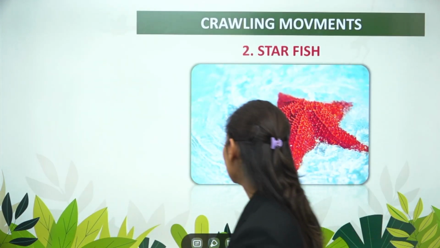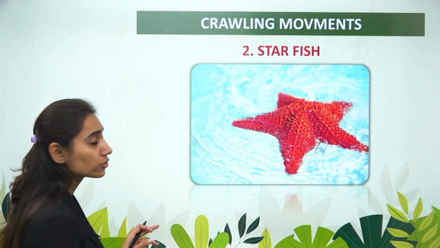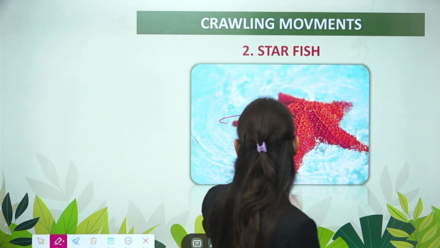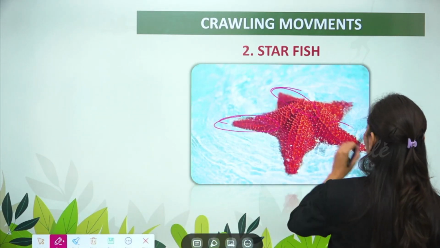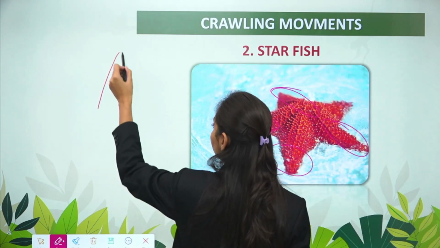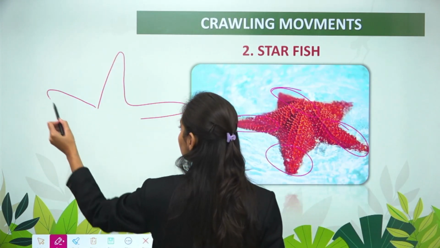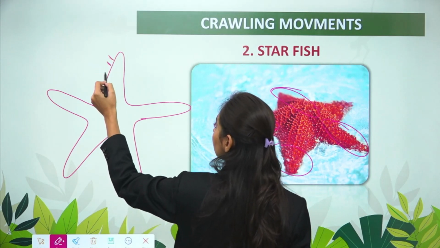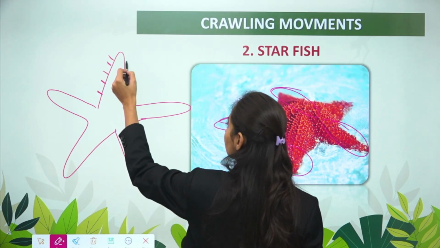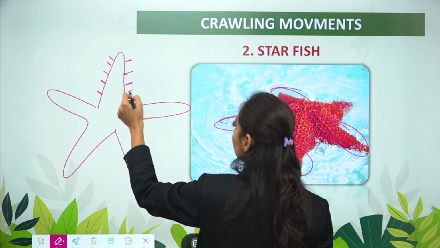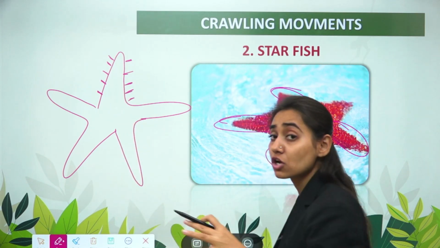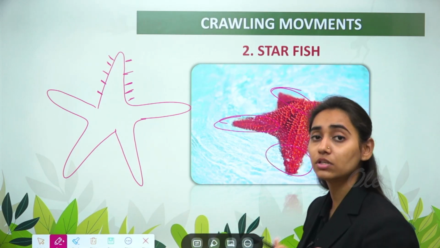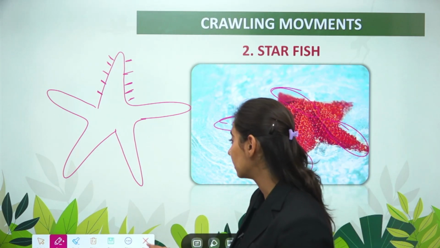After earthworm, coming to the starfish, which also shows the crawling movement. But the only difference is that starfish have tentacles which are present all over the surface of the body. So if this is the starfish, it has tentacles all over its surface. Now these tentacles help the starfish to crawl over the ground as well as to adhere itself to the stones and other structures present.